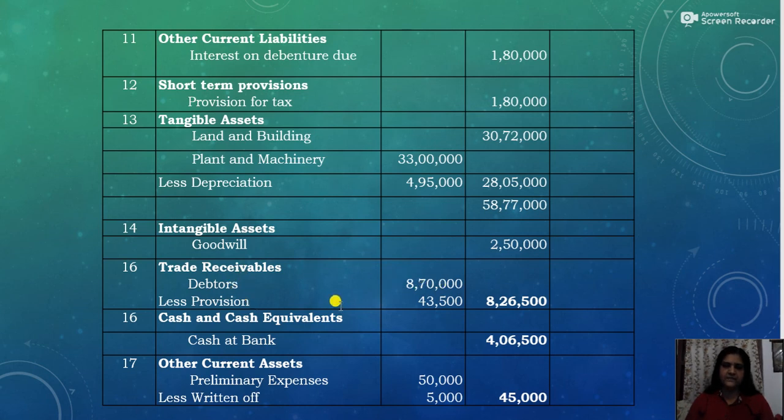The item given in the adjustment will be taken in two places, just like for a sole trader or partnership firm or whatever the organization. Here the provision is taken in the statement of profit and loss, that is new provision with bad debts. The second place is debtors less provision. So debtors 8,70,000 less provision 43,500, that is 8,26,500.